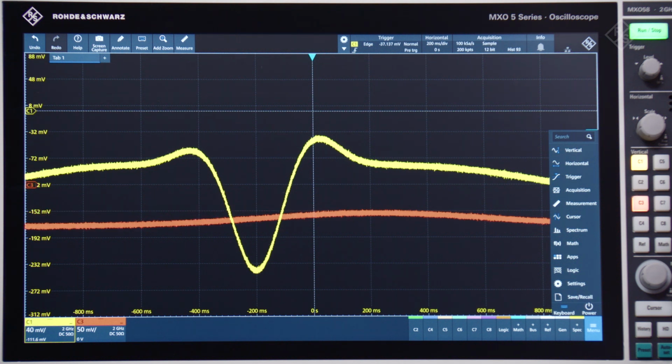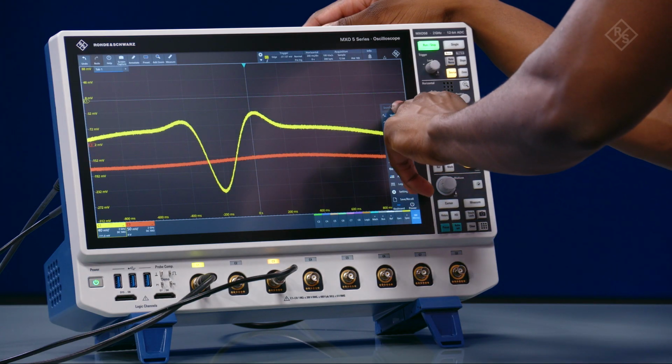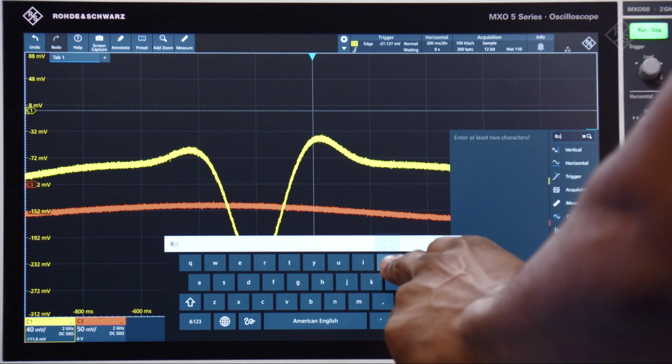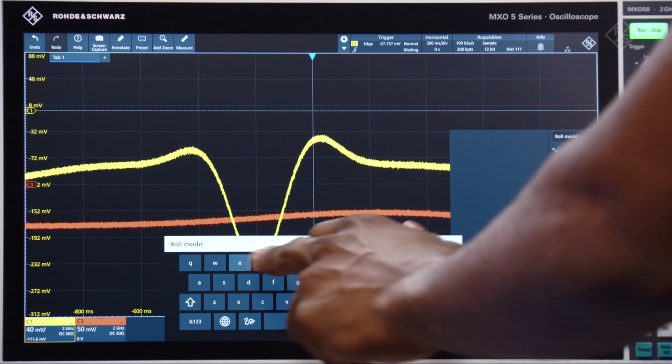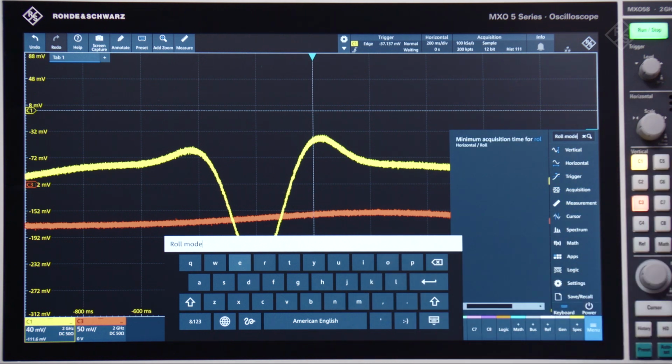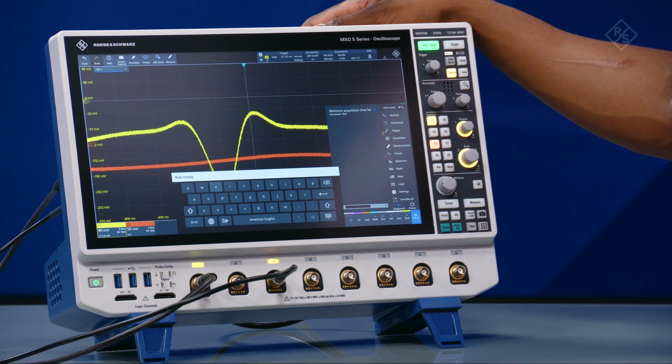Let's take a look. If I wanted to enable roll mode on my oscilloscope, but couldn't remember where in the menu it was located, simply type roll mode into the search box for easy access. A list of all the found results show up in the left side of the menu. Simply tap the desired result to open the parameter.